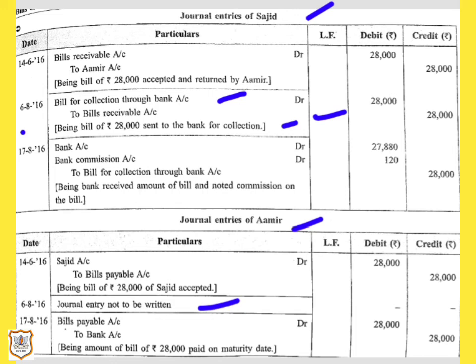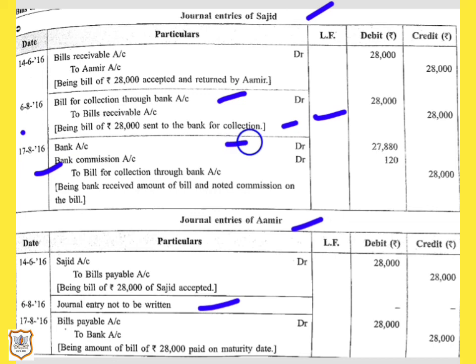Here it is given in the question, the bank debited rupees 120 to Sajid's account as commission and the bill was paid on the maturity date by Amir. So for this situation, first we will write maturity date, that would be 17th August 2016. And here, as the amount has been paid, so bank balance will increase, so bank account will be debited.